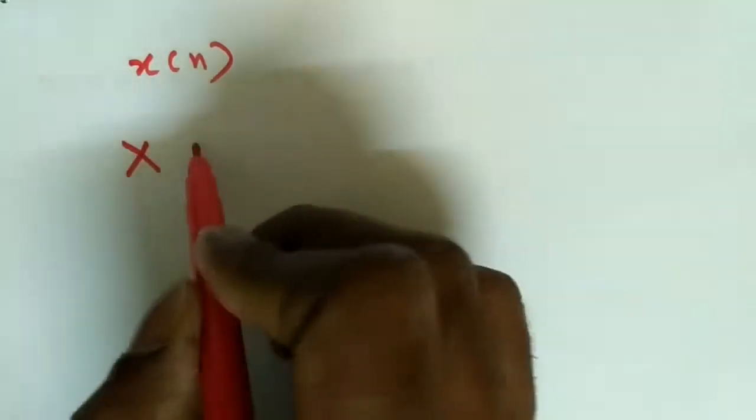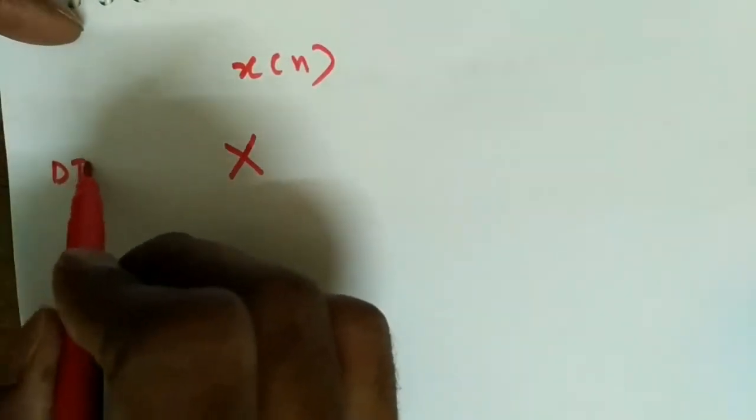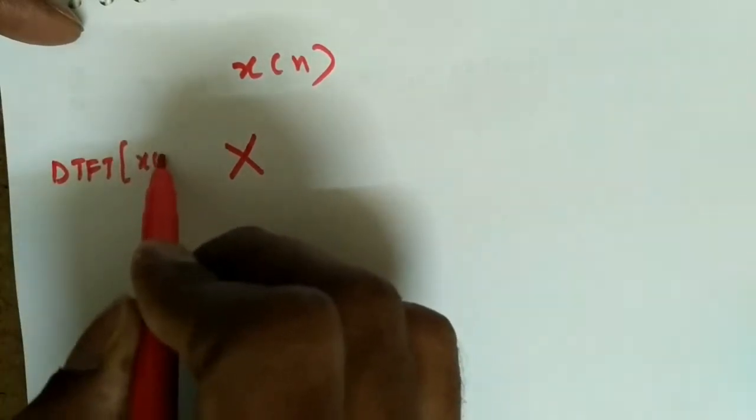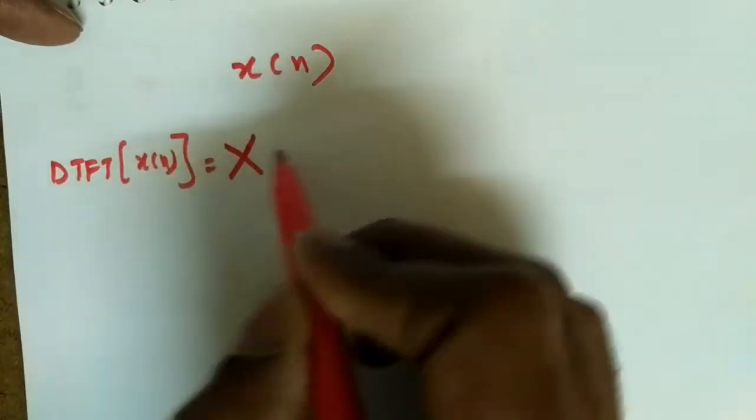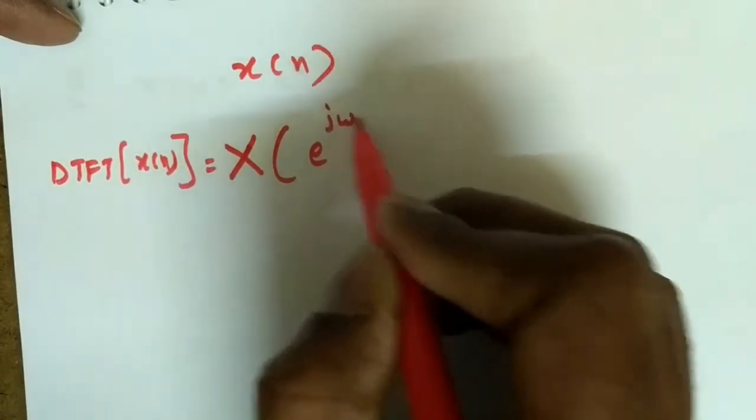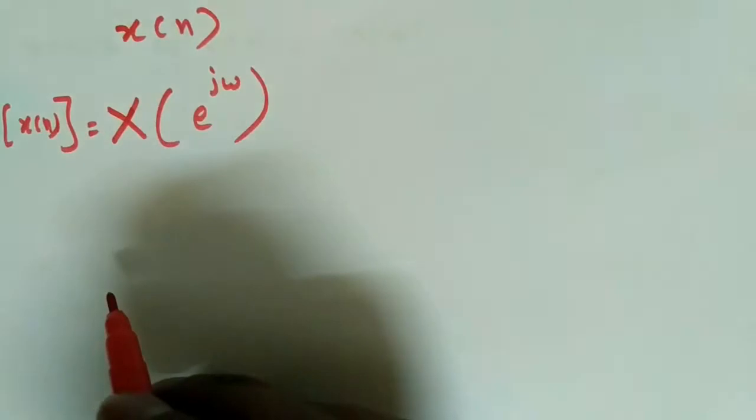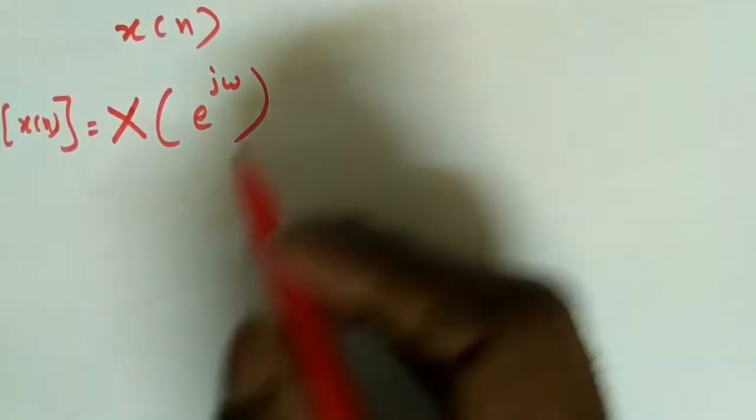Now what are the equations to find the Fourier transform? The discrete time signals we generally represent as x of n. So what is the analysis equation? If I want to find the DTFT of x of n, it can be represented by X of e power j omega, because the exponential relation comes from the discrete Fourier series.